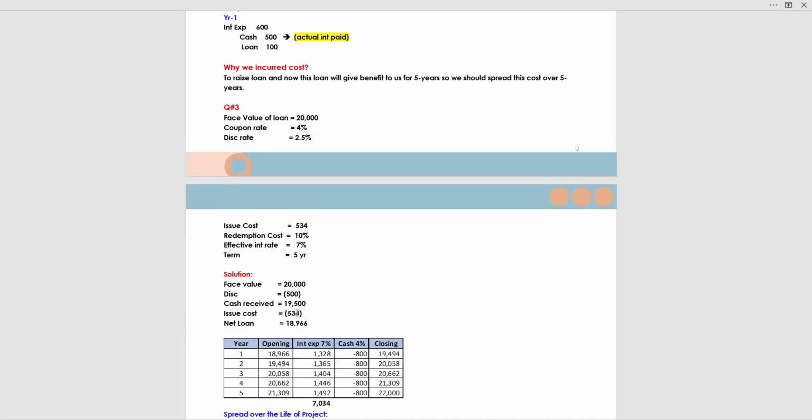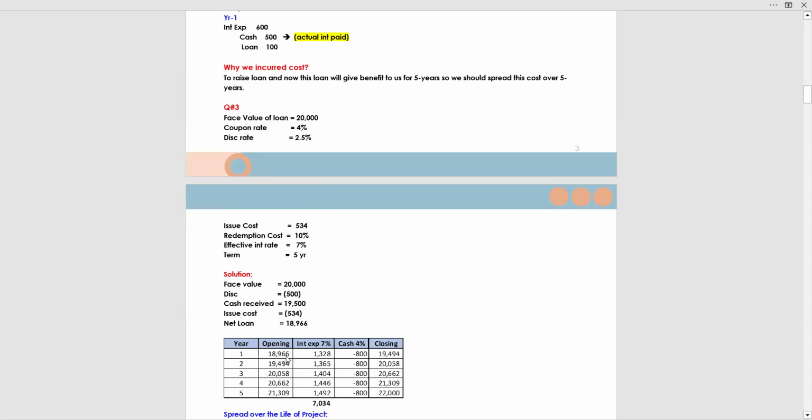Issue cost is incurred by the entity who is obtaining a loan. Now, the net loan is 18,966. Opening 18,966, interest expense at 7% on this opening gives you 1,328. Now cash: we know the coupon rate always applies on the face value. Face value 20,000 multiplied by 4% gives you 800.